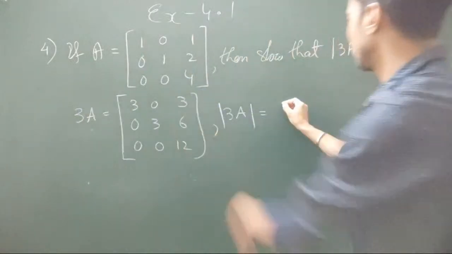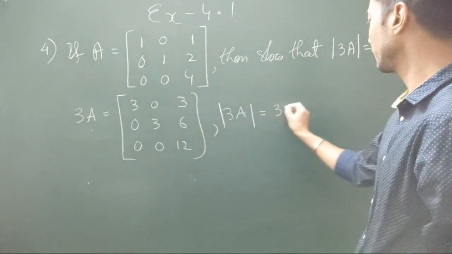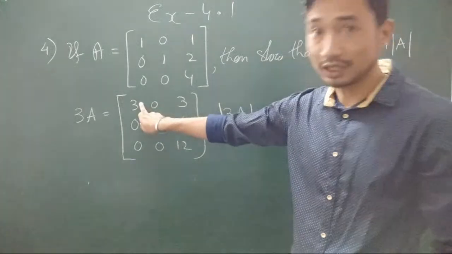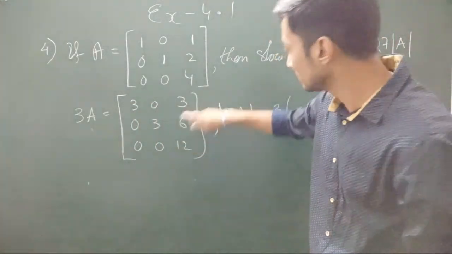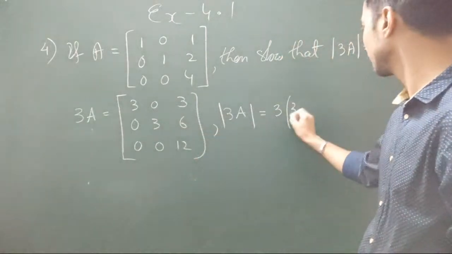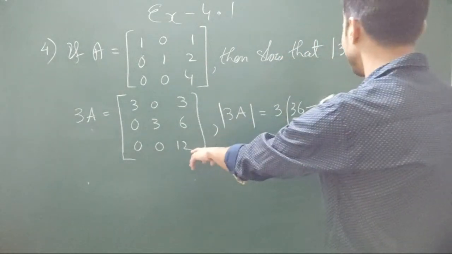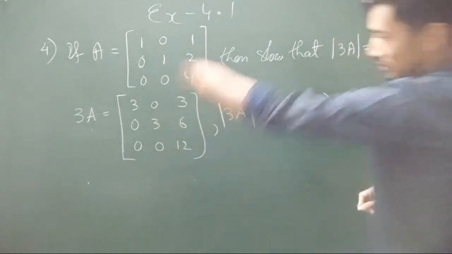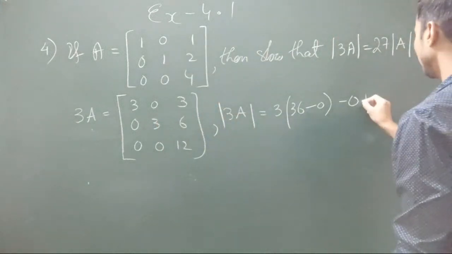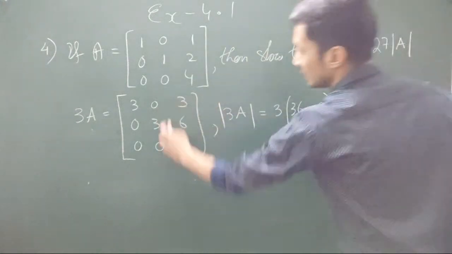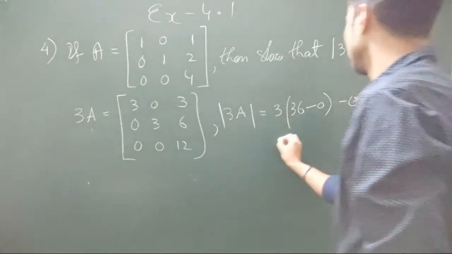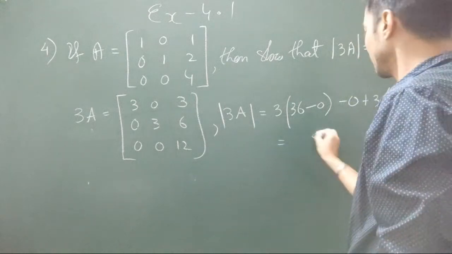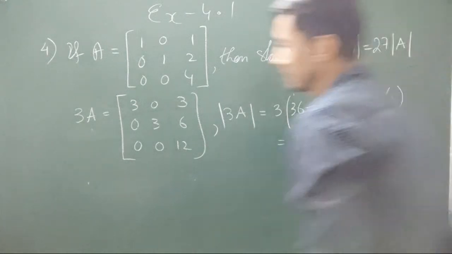Let's calculate. I'm going to do it directly now. 3 into 12 is 36, minus 6 times 0, minus 0, so forget about that 0, it has no value. 3 into, ignoring this row and column, 0, 0, that's again 0. So 3 into 36, 3 sixes are 18, 1, 3, 2, 7, 9, that's 108.